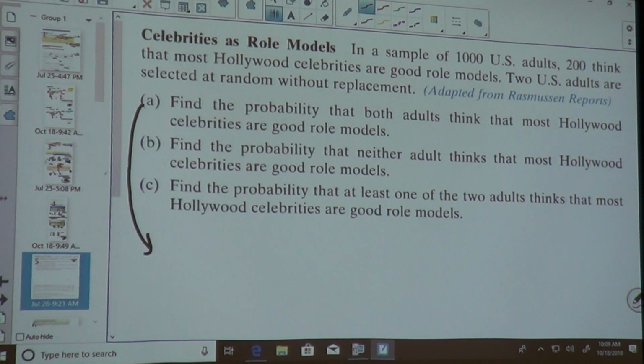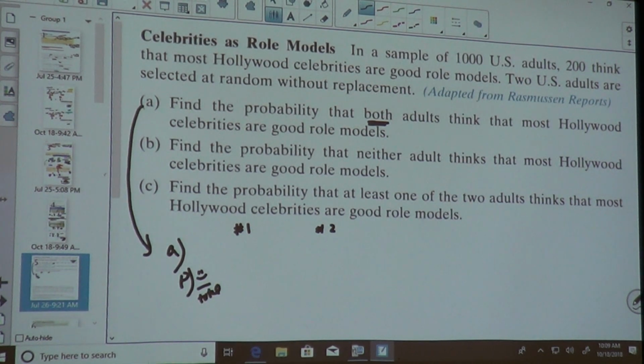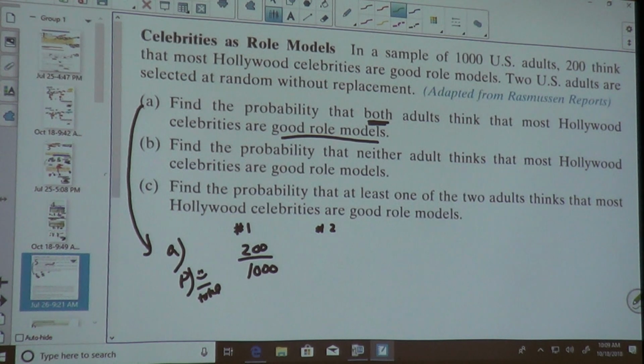Okay, so for part A, we are doing 2 adults. So that means we're doing the first adult and the second adult. We are doing probability, which means what makes me happy over total. So for the first one, we want good role models. How many said good role models? 200 out of 1,000. And they said without replacement. So once I ask you, you're off the list. I can't ask you again.